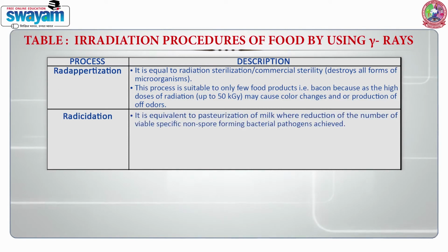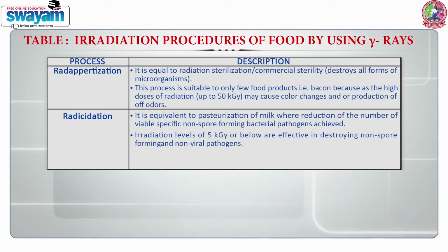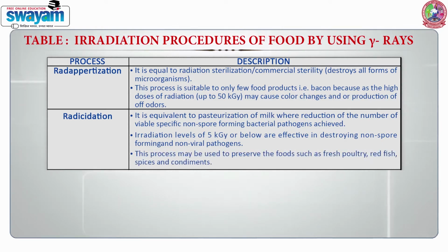Radicidation is equivalent to pasteurization of milk, where a reduction in the number of viable specific non-spore forming bacterial pathogens is achieved. Irradiation levels of 5 kGy or below are effective in destroying non-spore forming and non-viral pathogens. This process may be used to preserve foods such as fresh poultry, red fish, spices and condiments.